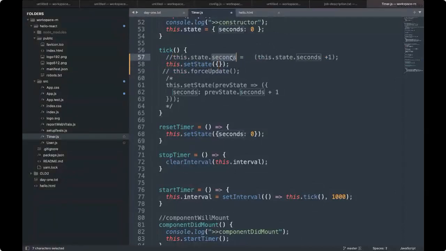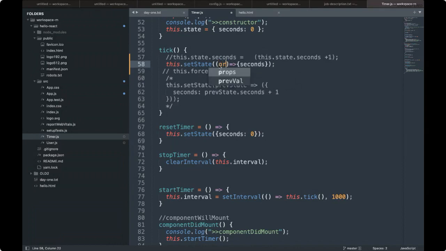We can have seconds, and I can also do something like this. setState is a function which takes an argument. This argument could be an object, or it could be a function. If it is a function, then the return type must be an object which is basically updating the state.